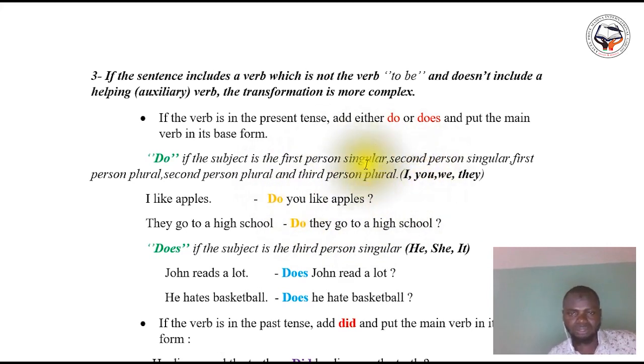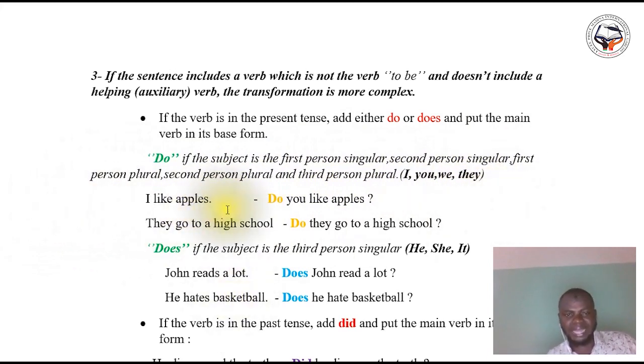So, the first person singular is I. The second person singular is you. The first person plural is we. The second person plural is you, like the second person singular. And the third person plural is they. So do is used if the subject is I, you, we, and they.